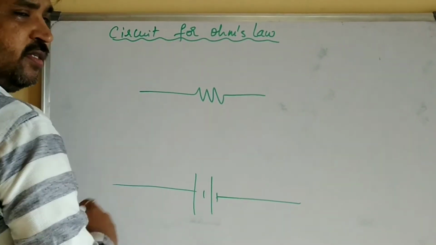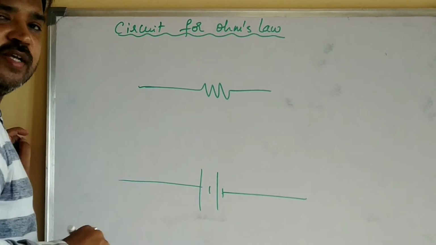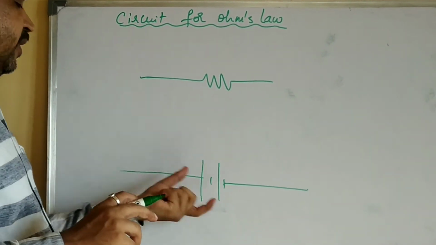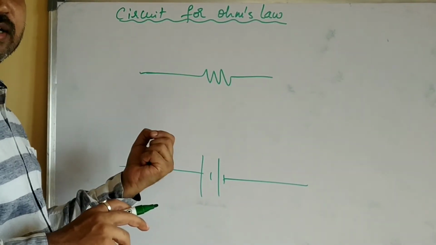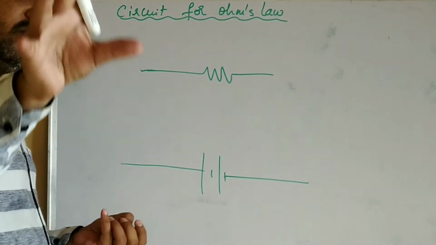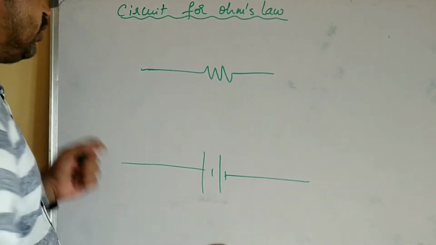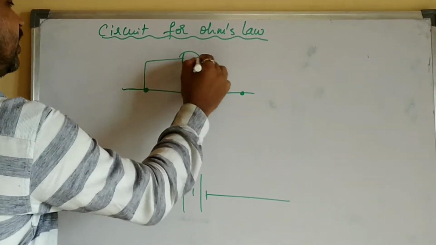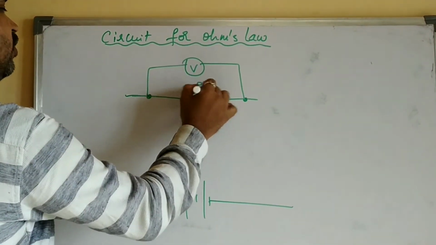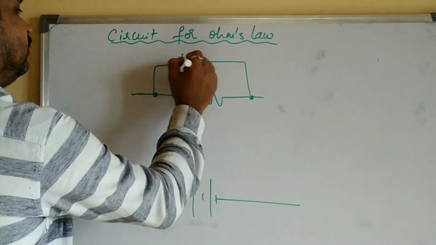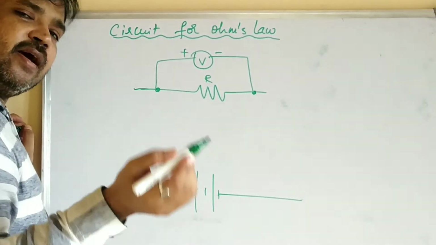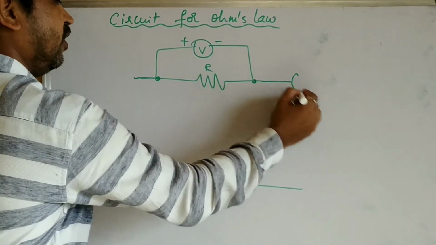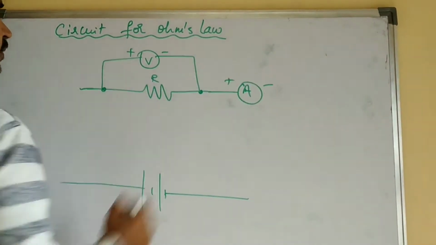Okay. After you draw the symbol of the resistor, in order to measure the voltage across the resistor, what should be connected? Voltmeter. How should the voltmeter be connected? Always in parallel to the resistor. So the voltmeter should always be connected in parallel to the resistor. Now you have connected one voltmeter. Now how is the ammeter connected with the resistor? In series. You connect the ammeter in series.